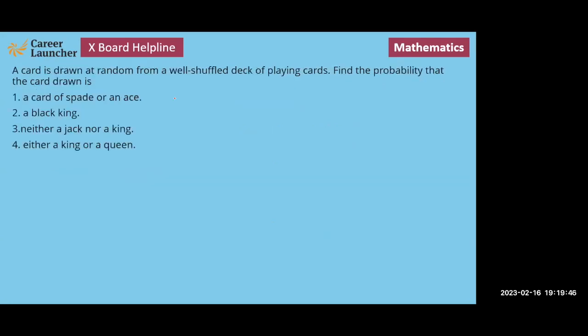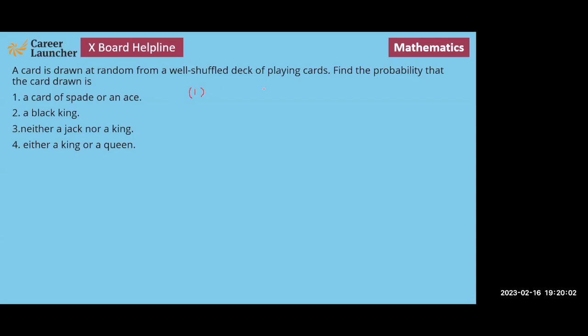A card is drawn at random from a well-shuffled deck of playing cards. Find the probability that the card drawn is a card of spade or an ace, a black king, neither a jack nor a king, either a king or a queen. So let's do it one by one.